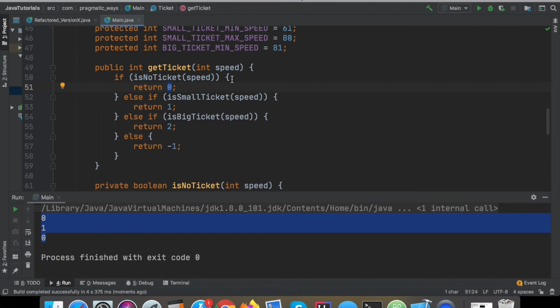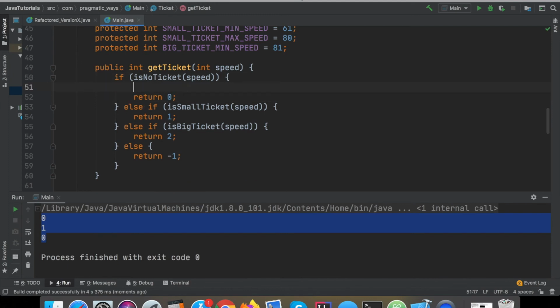We still have magic numbers in here, and it would just be a tiny bit more clear if I would extract out this logic into an actual constant or named variable as well. So I could say final int no ticket equals 0. And then that way now it says return no ticket instead of return 0, and it just helps provide a tiny bit more context there.